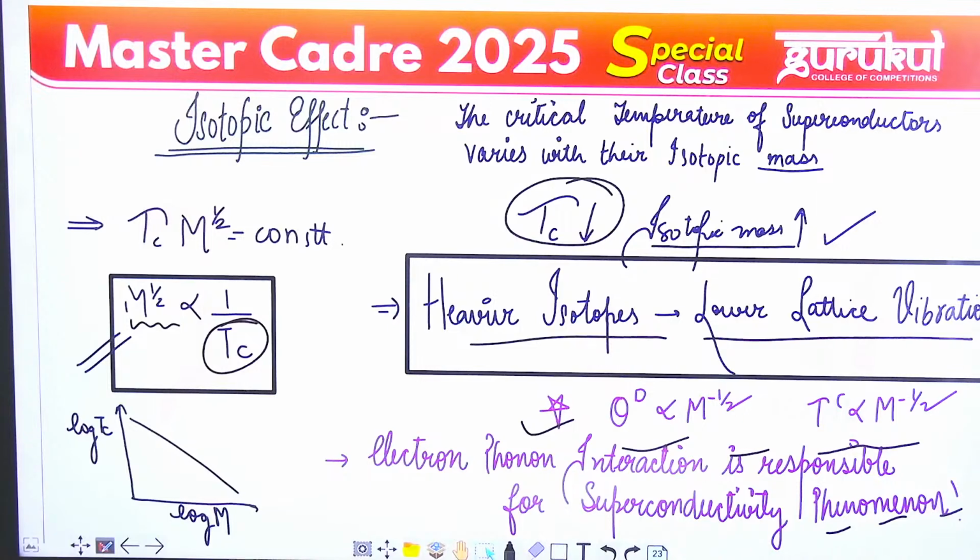What is the critical magnetic field? It is observed that if a superconductor is placed in a significantly strong magnetic field, the superconductor becomes a normal conductor.